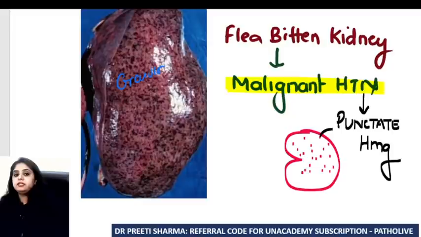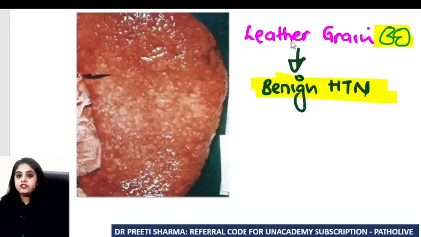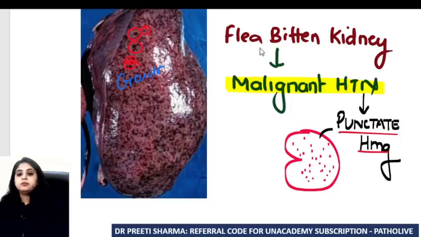Can you see that there are dark spots? These dark spots are nothing but punctate, pinpoint hemorrhages, and that indicates malignant hypertension. So repeating, benign hypertension shows leather grain kidney, malignant hypertension shows flea-bitten kidney.